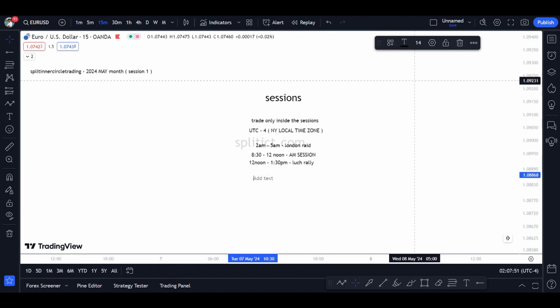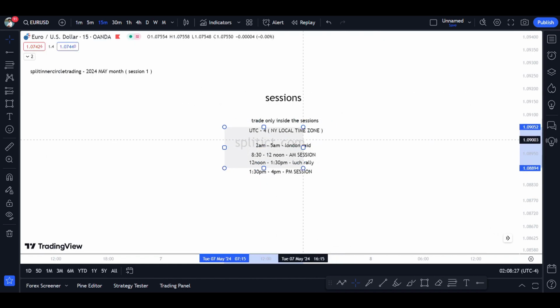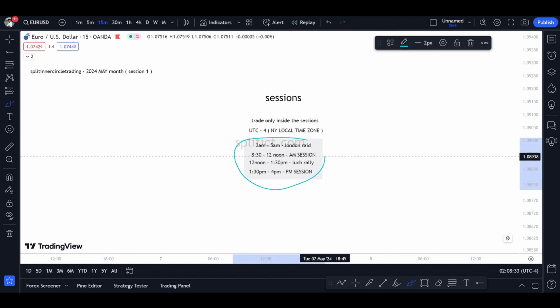What is the next session? There are entirely 4 sessions, so chill out. 1:30 p.m. all the way to 4 p.m. New York local time. What is this session? It is the PM session. So these 4 timings are the utmost priority. You take trades only during these 4 timings. It's so simple. So don't overcomplicate it, take these 4 timings into consideration and only these.